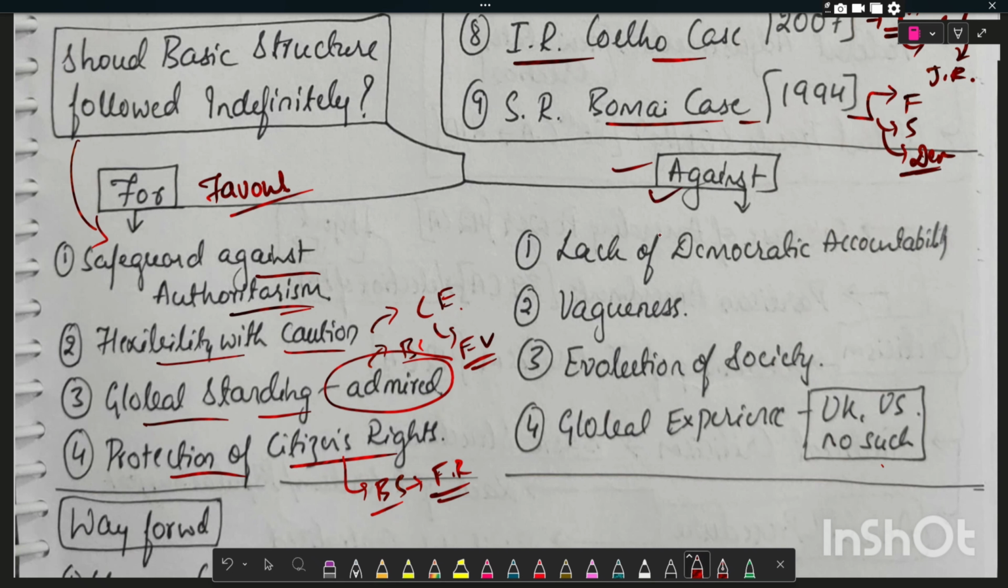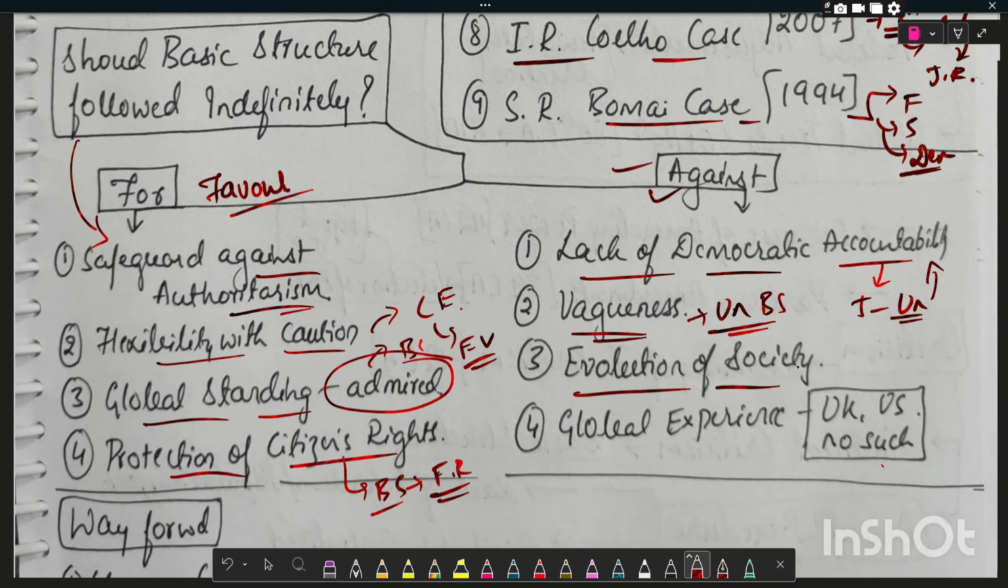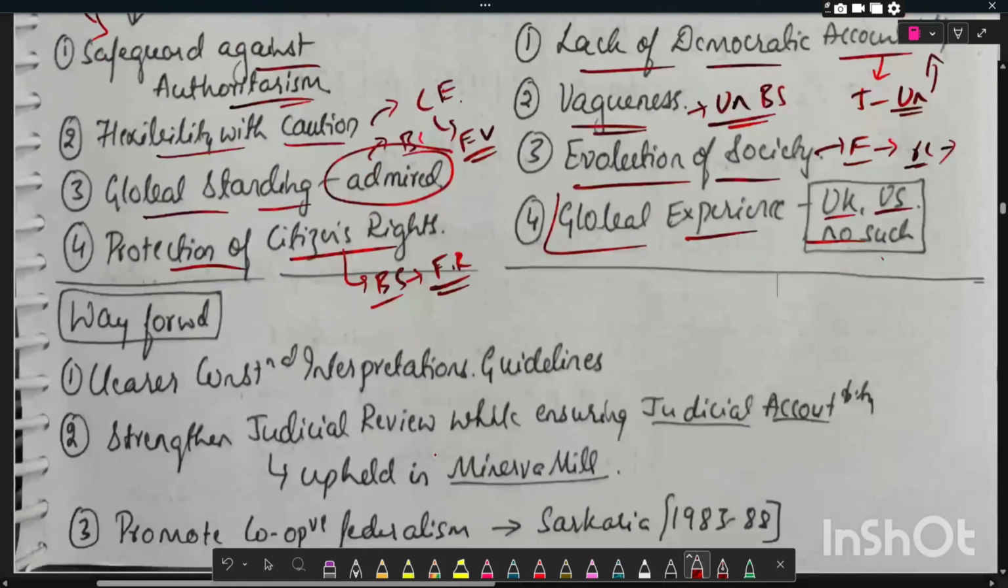And what are the arguments against? Lack of democratic accountability, where judiciary is an unelected body, not directly accountable to the people. Vagueness, the unclear definition of basic structure. Evolution of society, which means future generations may wish to reorganize constitutional values. And the global experience, which means UK, USA have no such doctrines. And now we'll see what we can write in the way forward.